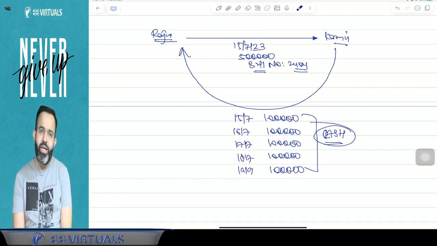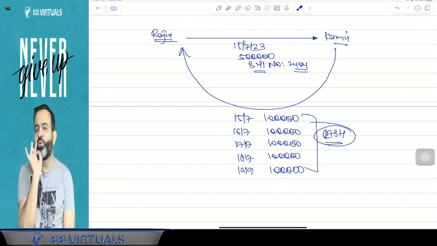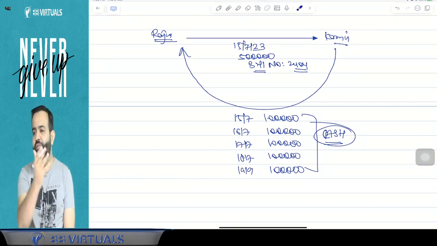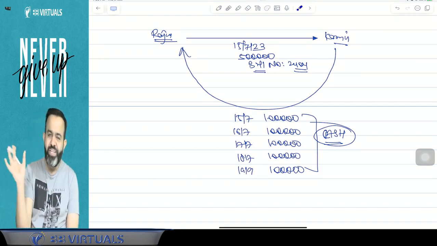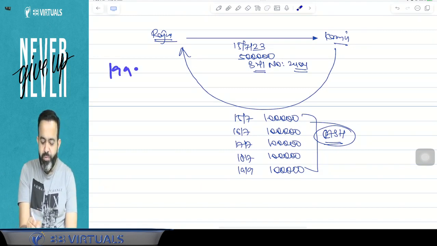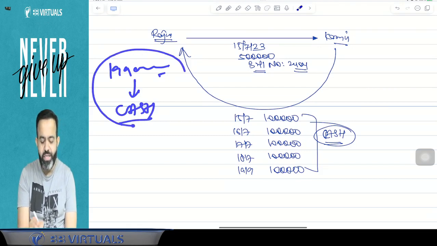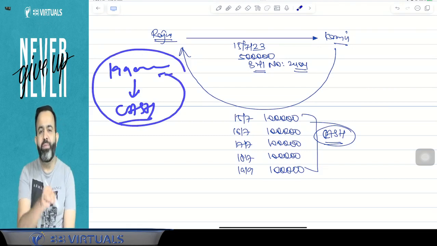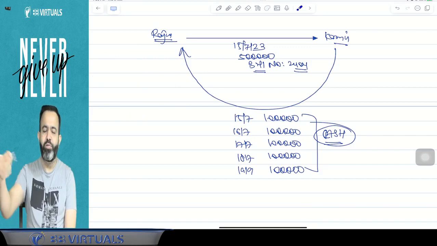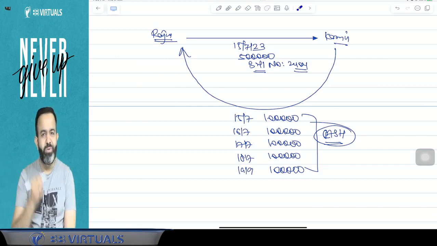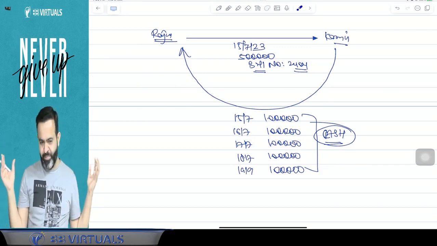So in practical life, what happens? Whenever you purchase any gold or jewelry from a jeweler shop, and suppose you are paying in cash, he will never accept 2 lakh rupees or more in a single day from a single person. He will ask you to give a family member's name, and he will make a bill of 1,99,000 and accept cash of 1,99,000 in one name. The second bill he will make in the name of your mother or your father or your brother or your sister. So guys, he will show a different name. You got my point or not?